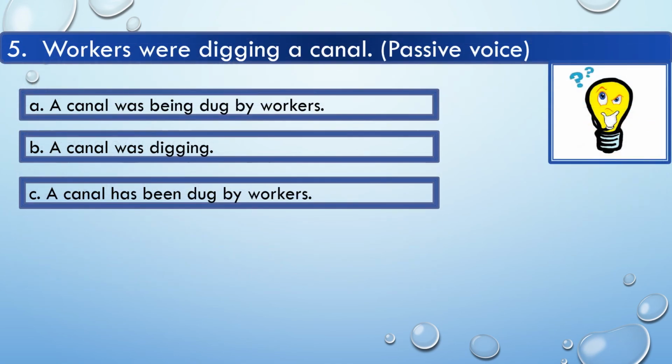Okay, so this is the last question to all of you, and here you will have to change this sentence in passive voice, and the sentence is workers were digging a canal. And the options are: A, canal was being dug by workers; option B, a canal was digging; option C, a canal has been dug by workers.